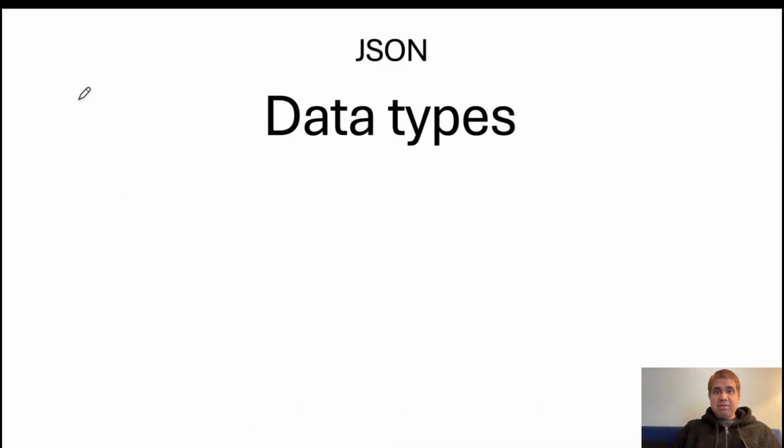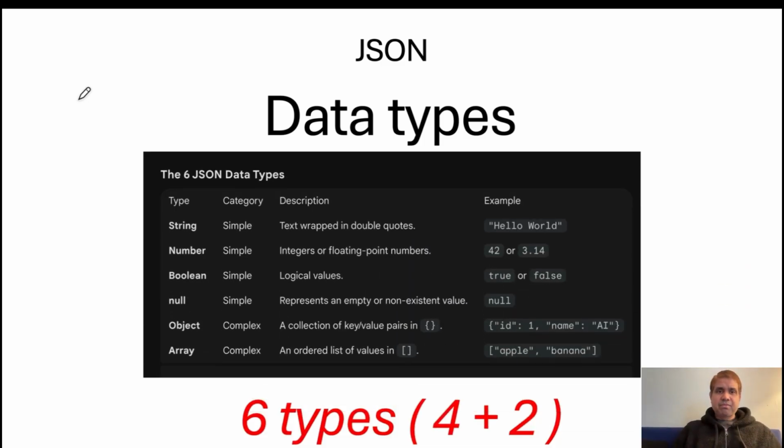Data types, as we said, 4 simple data types and 2 complex data types. Actually, it is just 4 data types, and the other 2 complex ones use the convention to fit in these data types, as a block and as an array, repeating blocks. So you saw string, number, Boolean, and null, which are simple data types here. Okay, and object and array, which we saw earlier, are complex data types.